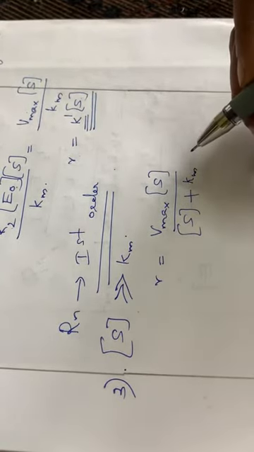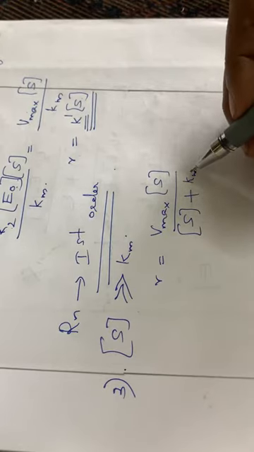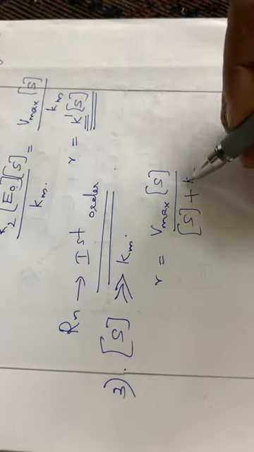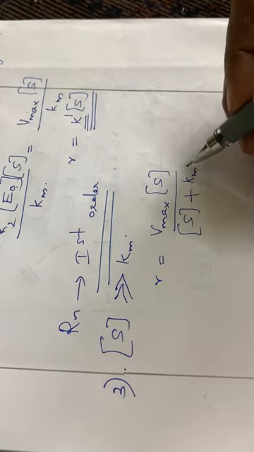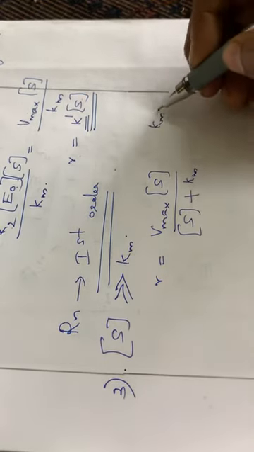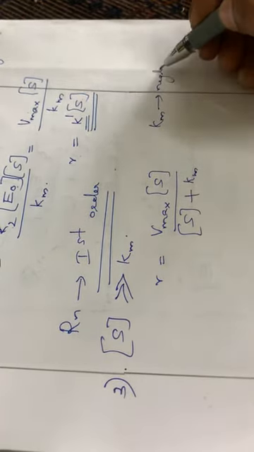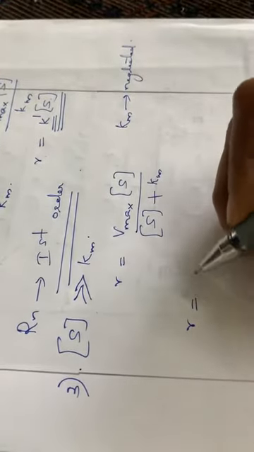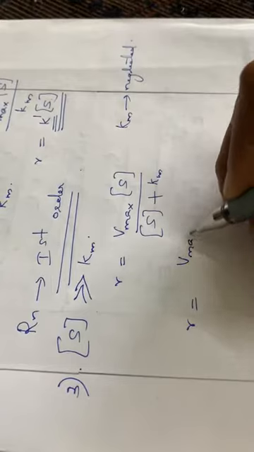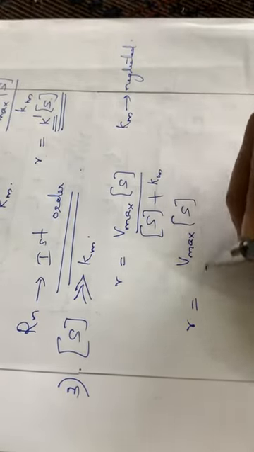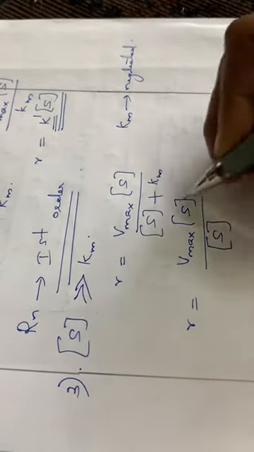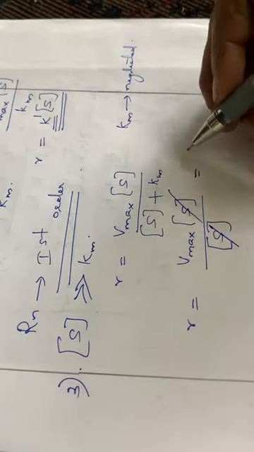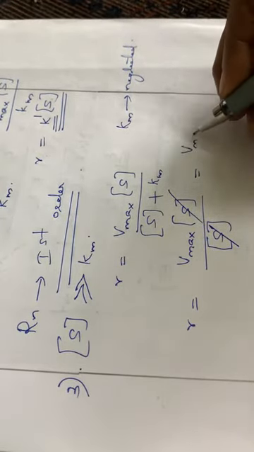Not very high changes will occur in the denominator by the addition of a small quantity like Km, isn't it? So we can neglect the Km. Okay, neglect the constant Km. So we can rewrite the equation: R is equal to Vmax into S divided by concentration of S. Both of these get cancelled, so that will be equal to Vmax.